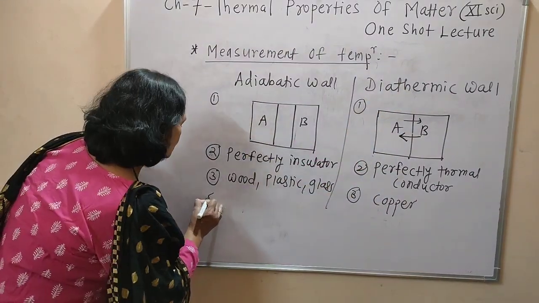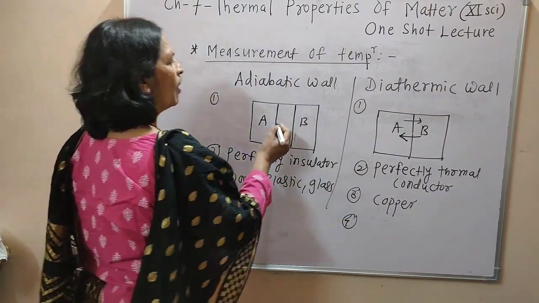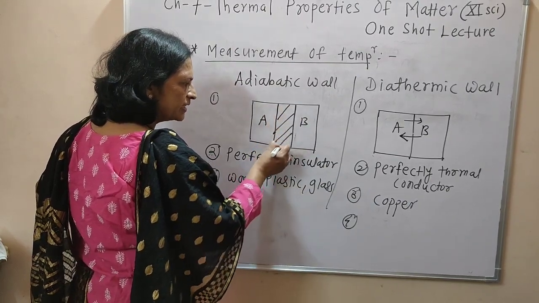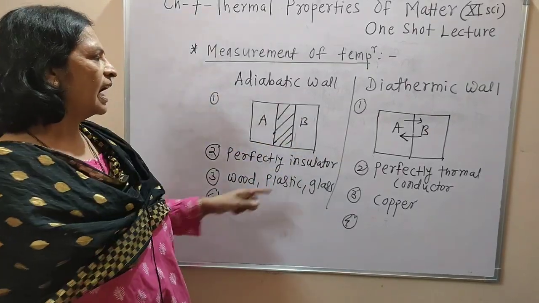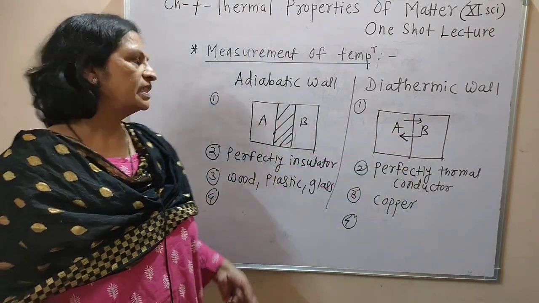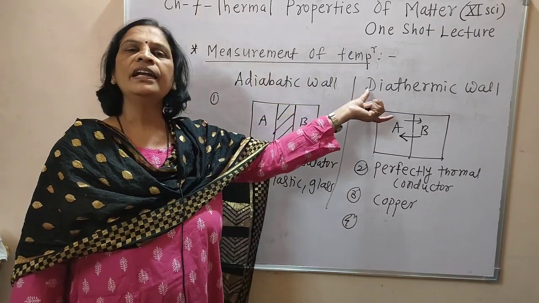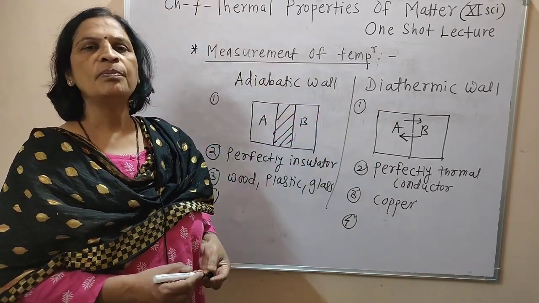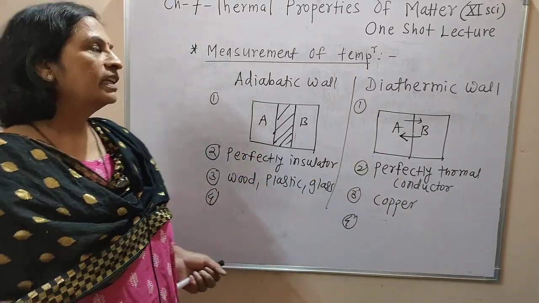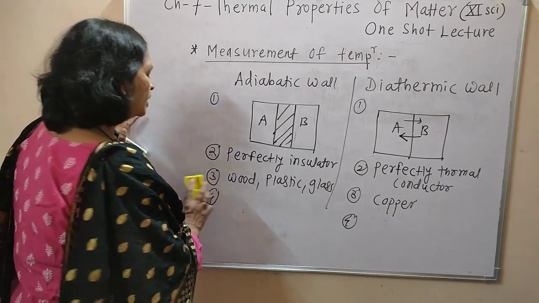And last point, it is represented with the help of a thick portion with slanting lines. This is the slanting lines, and this is a thin partition. Okay, and this is the difference between adiabatic wall and diathermic wall. I hope all of you understood this difference very well. Then next point, that is the concept of thermal equilibrium.